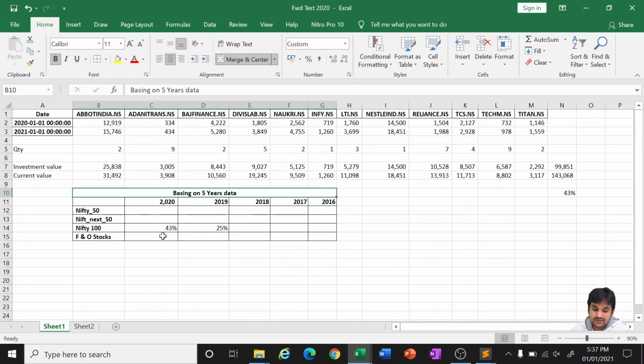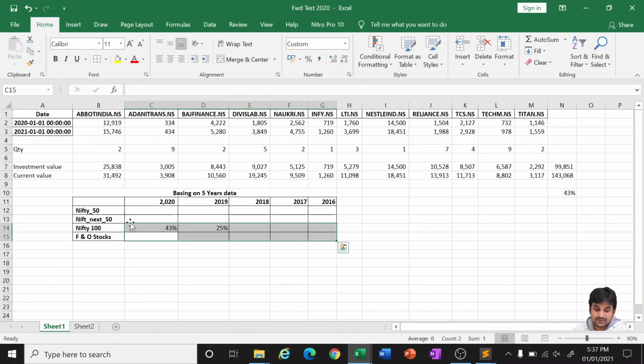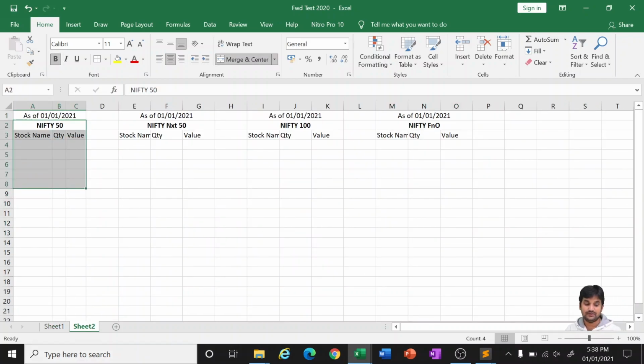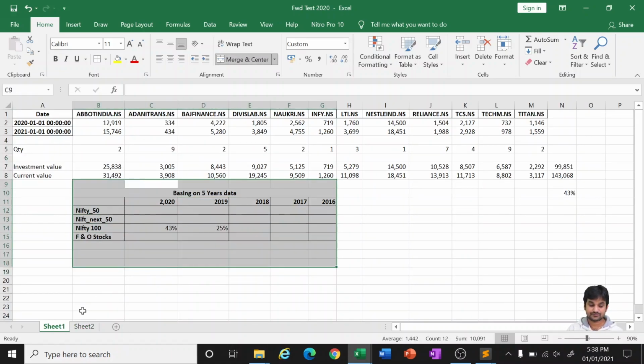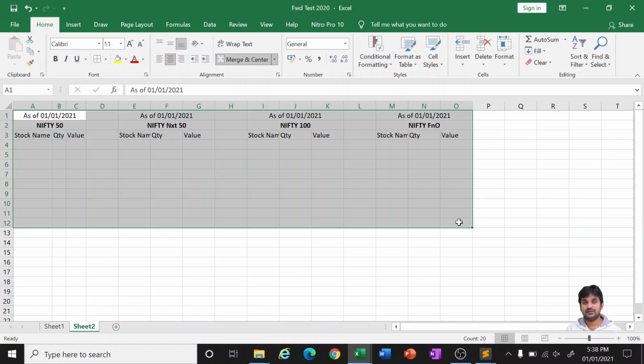If you find FNO stocks are giving better returns, then you can go to FNO stocks and choose from these. Or if you find Nifty 50 is better, you can go and choose these stocks. So I'll give you both the information. This will give you the historical returns, and this will give you the advice for future investments.